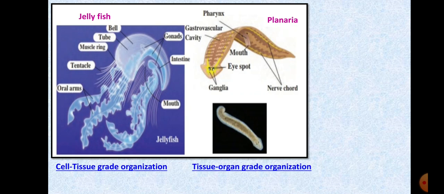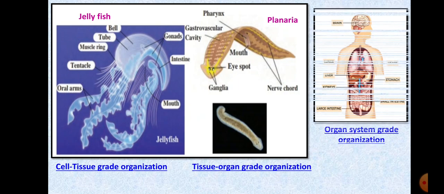Clear? Then you have tissue organ grade organization. Here the name itself suggests that tissues are organized to form some organs, but a complete organ system is not formed. Okay, so those are your tissue organ grade organization. Here you can have flatworms. Now flatworms belong to your phylum Platyhelminthes. Platyhelminthes is number 4, a higher phylum than Coelenterata, right? So this is how students, classification is being studied.